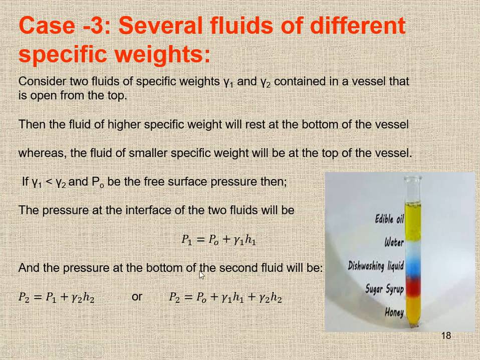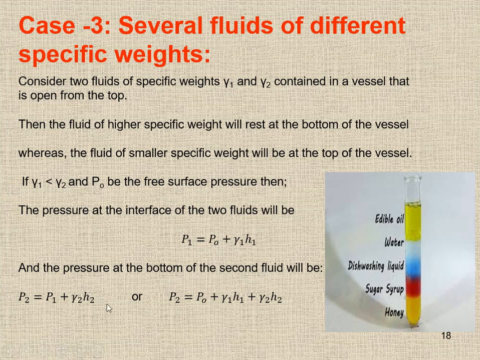And the pressure at the bottom of the second fluid: the pressure at the interface is P1, and the pressure at the bottom is P2. So P2 is equal to P1 plus gamma 2 times H2, the height of the fluid column.